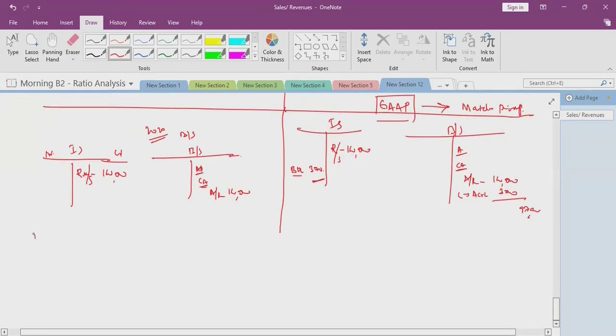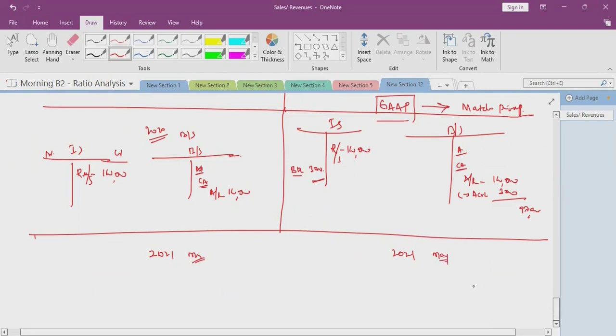Now in 2021 May, what happened? Bad debts arise. Or let us see in 2020 itself, before 31st March, bad debt arises, in the same financial year.